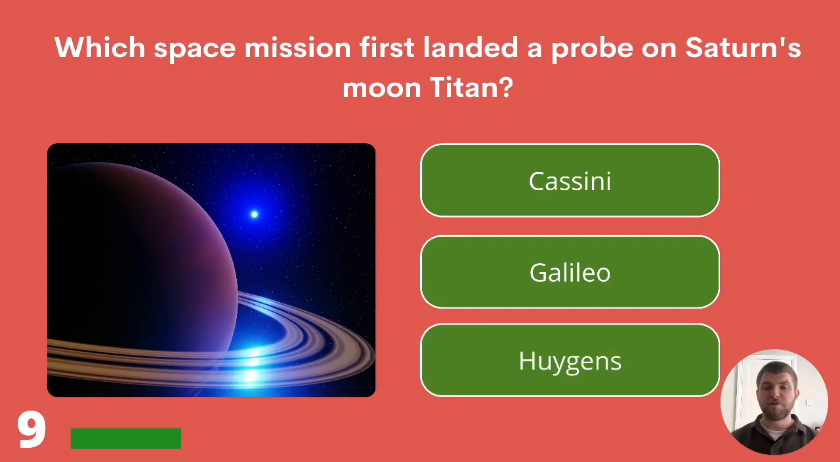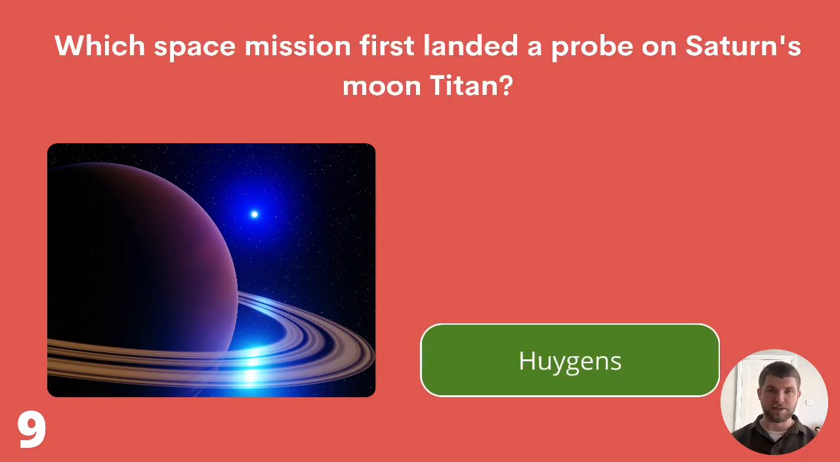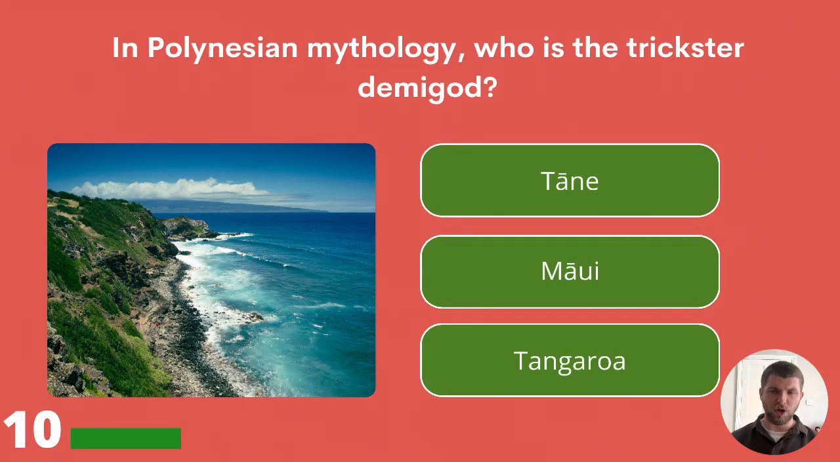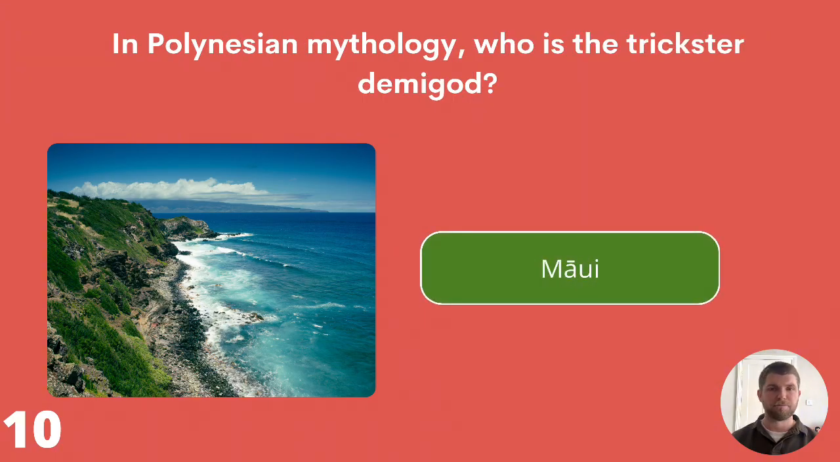Which space mission first landed a probe on Saturn's moon, Titan? Cassini, Galileo, or Huygens? The answer is Huygens. Question 10. In Polynesian mythology, who is the trickster demigod? Tane, Maui, or Tangaroa? The answer is Maui.